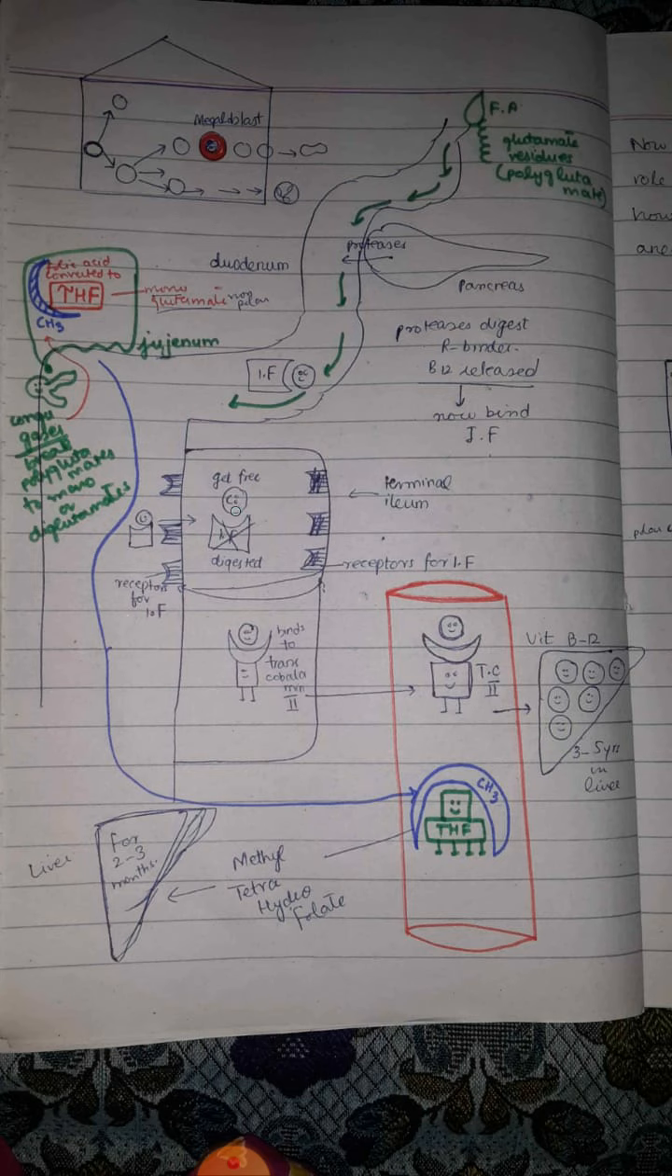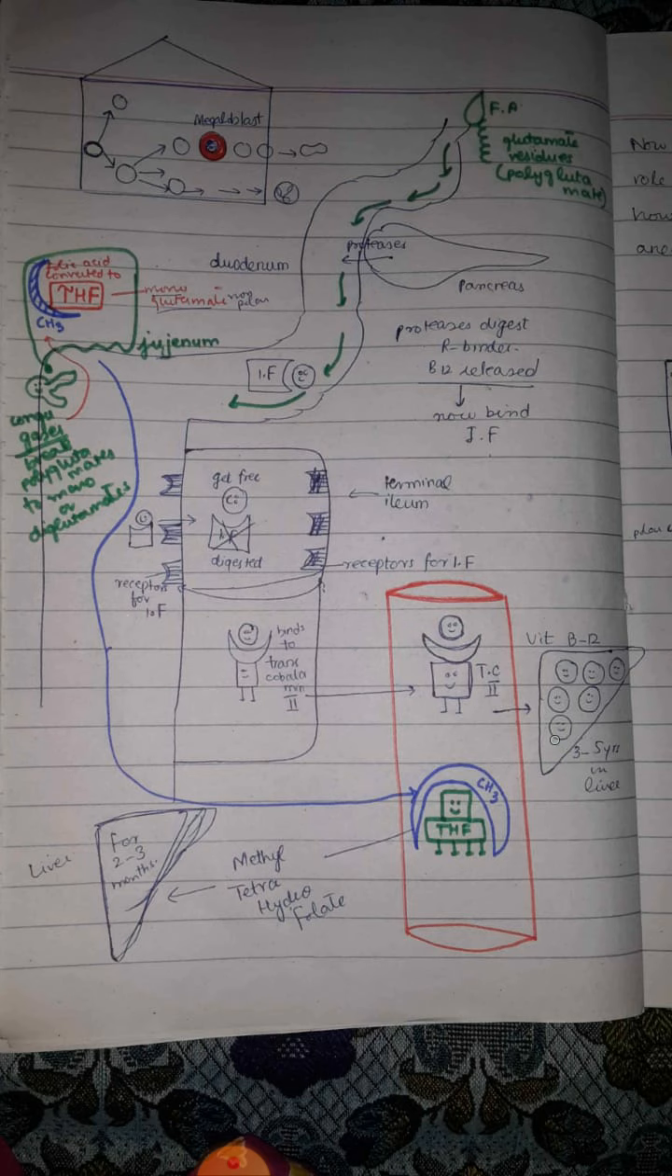Now inside the cells of the ileum, this vitamin B12 binds with a specialized protein called transcobalamin 2. And with the help of this transcobalamin 2, vitamin B12 is absorbed into the blood. It enters into the blood, and from the blood it goes to the liver and it is stored in the liver. Vitamin B12 can be stored in the liver for 3 to 5 years.